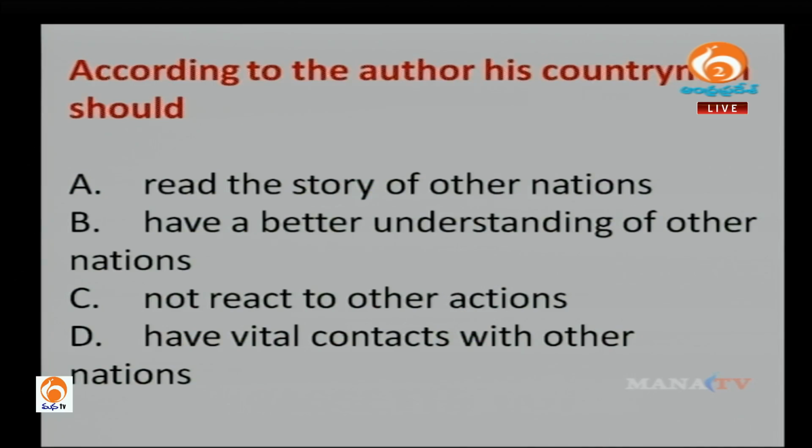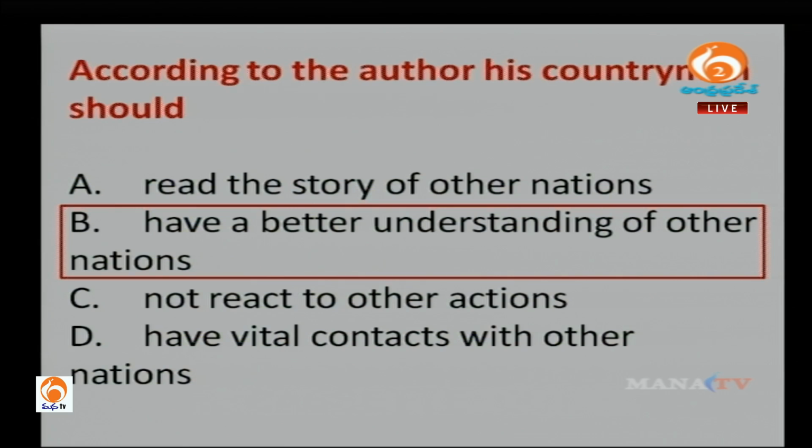Okay. Read the story of other nations. Is the author telling us to read the story of other nations? Is he asking us to have a better understanding of other nations? Okay, one of these two could be our answer, right? So let's see what is the answer. Have a better understanding of other nations. More than reading the story of other nations, he has not said that. In other words, he has actually said the story of other nations, but most importantly, he wants us to have a better understanding of other nations. Okay, so moving on.